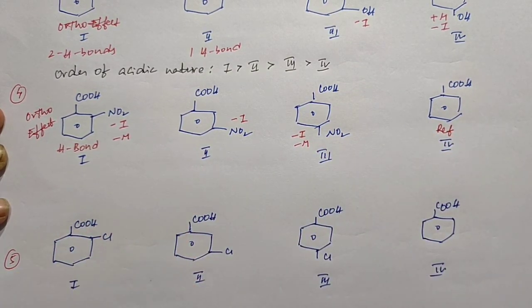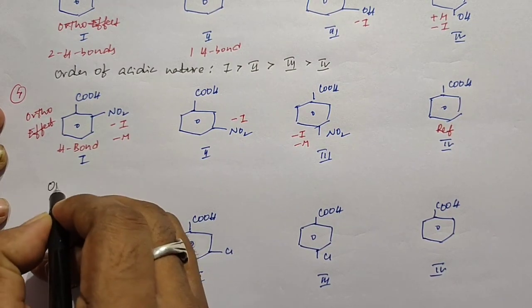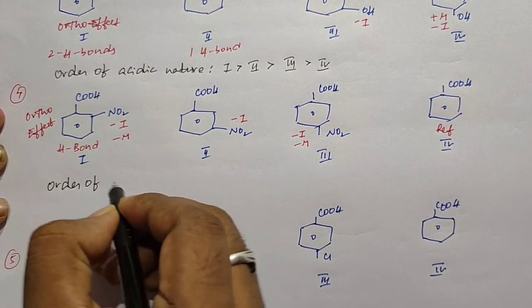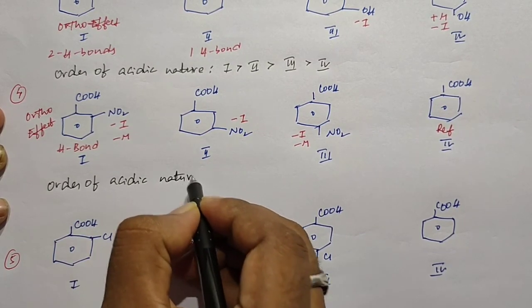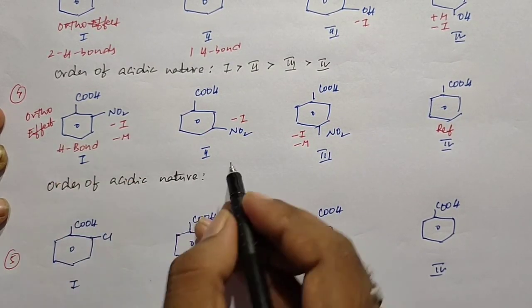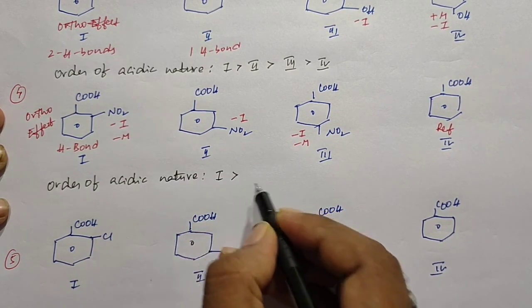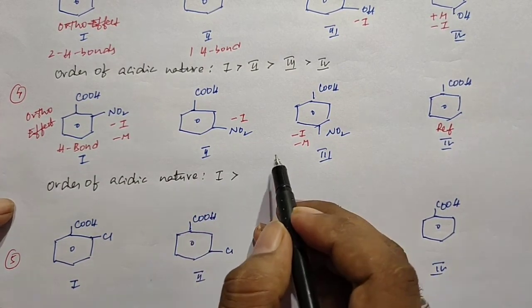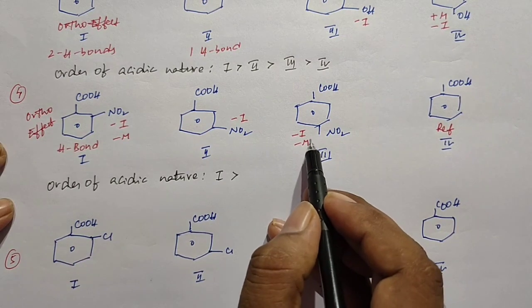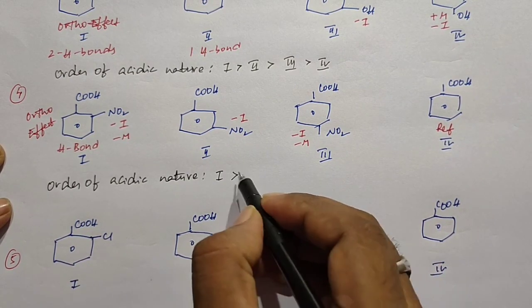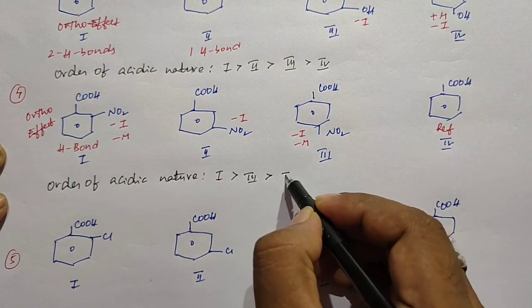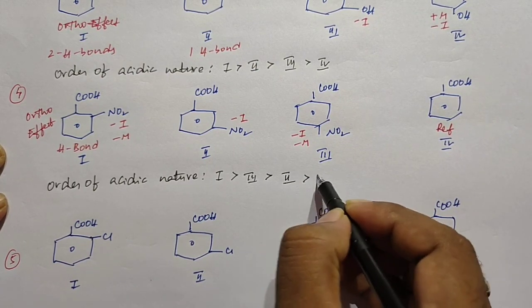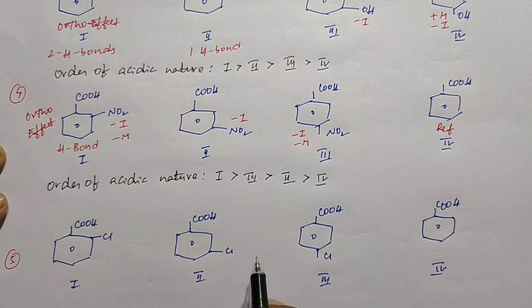When you observe the order of their acidic nature, due to the presence of the ortho effect, the first structure is more acidic than the rest. Compared to the second and third, the third shows both minus I and minus M effect, so the third structure is next in acidic nature. After that the second one, and at last the fourth, the reference structure. This is the order of acidic nature of the fourth example.